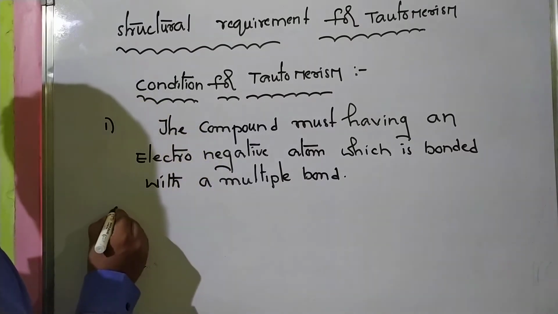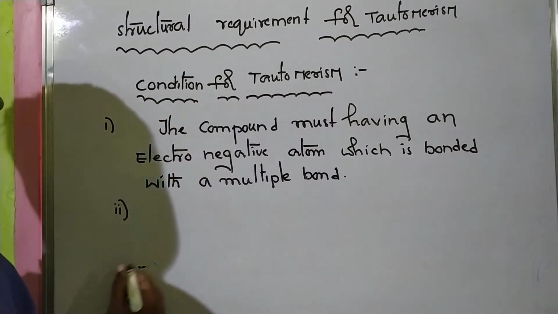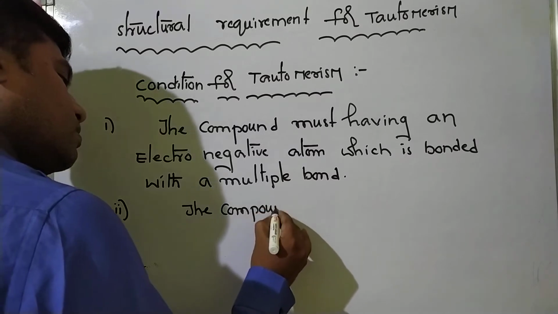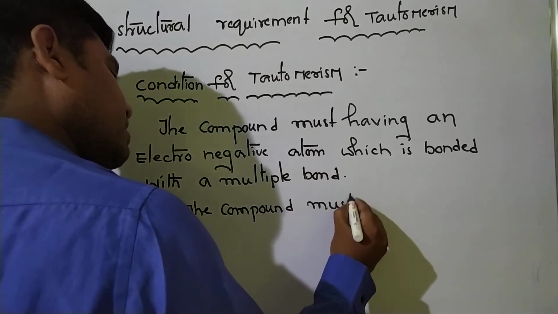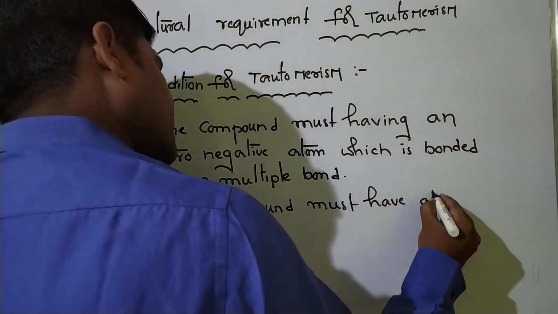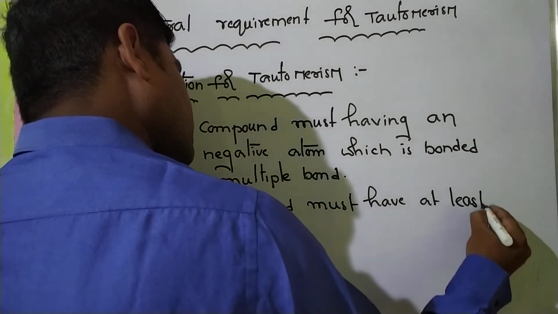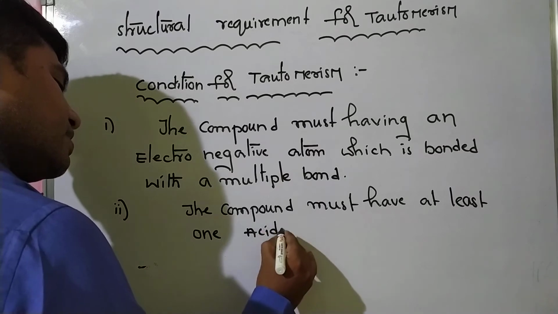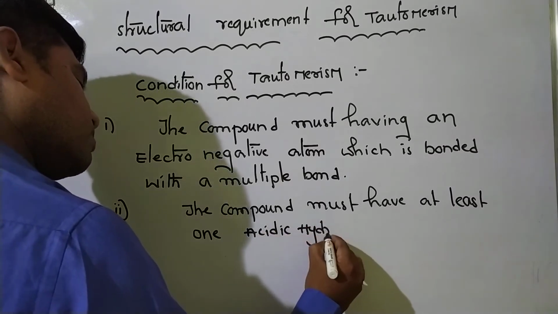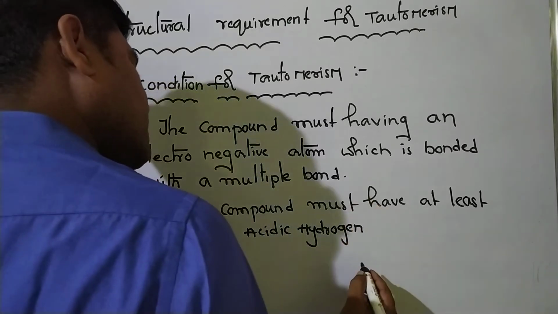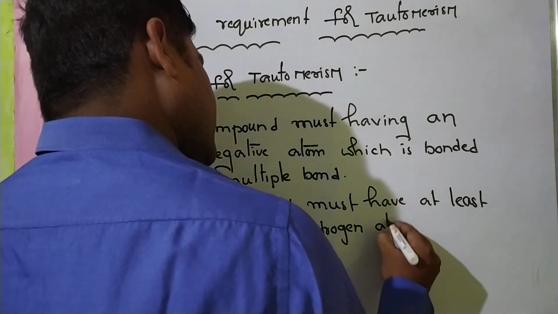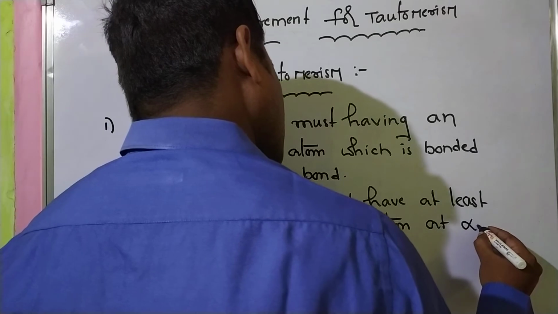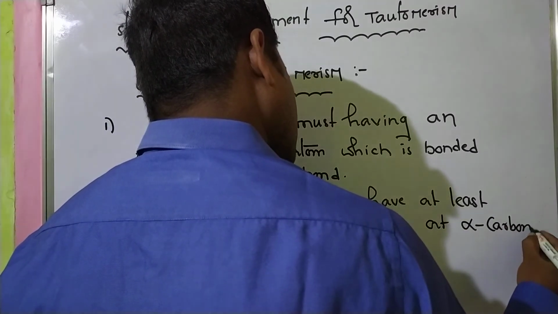Please note immediately. The second requirement is the compound must have at least one acidic hydrogen atom, generally at the alpha carbon atom.